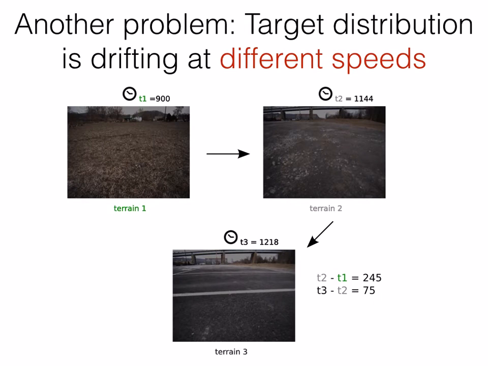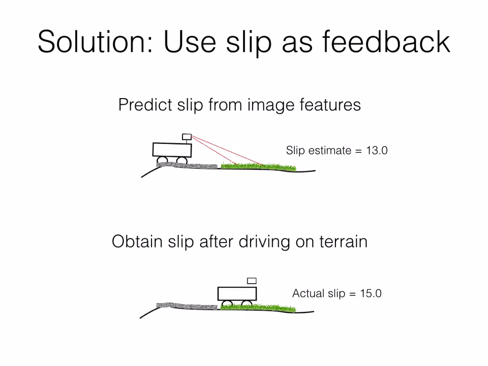Another problem we encounter is that the speed of the robot affects the target distribution rate of change, which is unknown in advance. For example, having a window size that is too large or too small can result in an incorrect estimation of the target distribution, which can affect the performance of the domain adaptation algorithm.